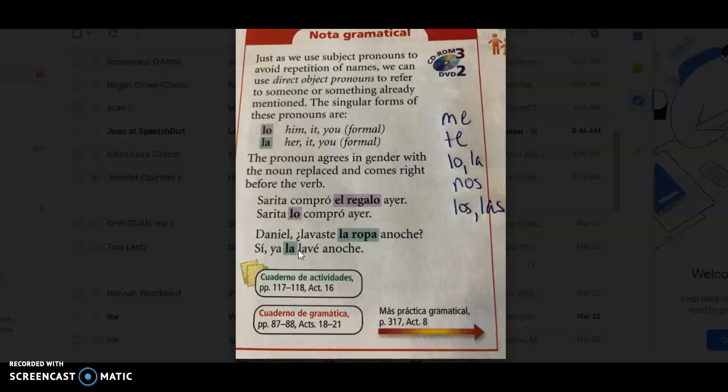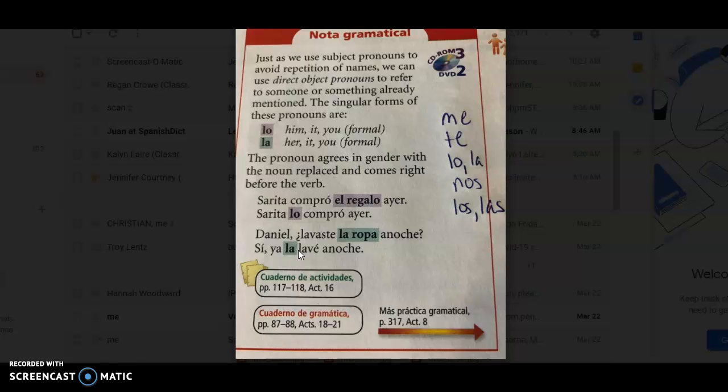Okay. Then if we look at número dos, that is practicar la guitarra. So to practice the guitar. So I'm going to ask the question again. I'm going to say cuando. What would your verb be? Practicas. Yep. Practicas la guitarra. So when do you practice the guitar? Okay. And since la guitarra is feminine, I'm going to pick the feminine singular pronoun, which will be la. I'm going to say la practico. And we might say, oh, en la noche, at night, perhaps. Whenever you want to practice the guitar is fine with me.